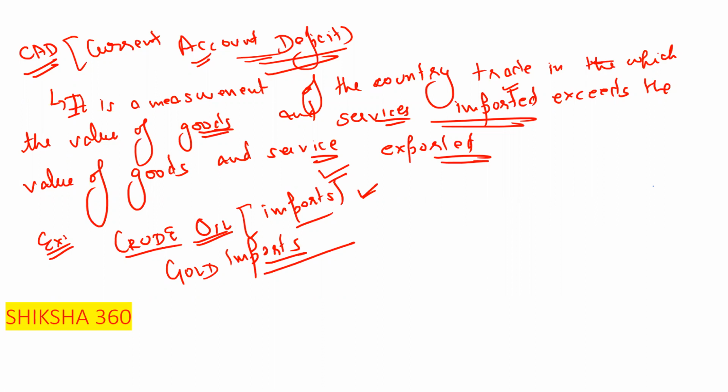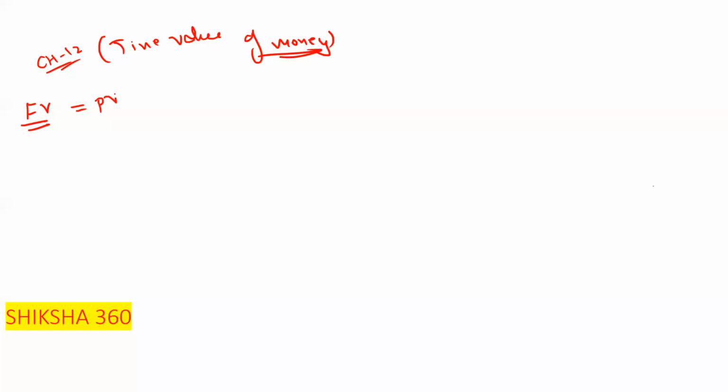Some more formulas we have to discuss regarding chapter number 12, time value of money. Only 3 to 4 formulas I will discuss now. They are very important and very easy. For most questions where you are not able to understand anything, just try to implement this formula: future value is equal to present value into (1 plus r) power n.